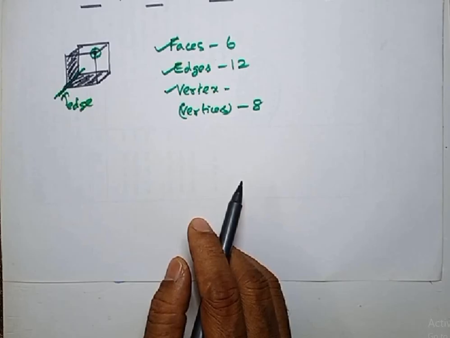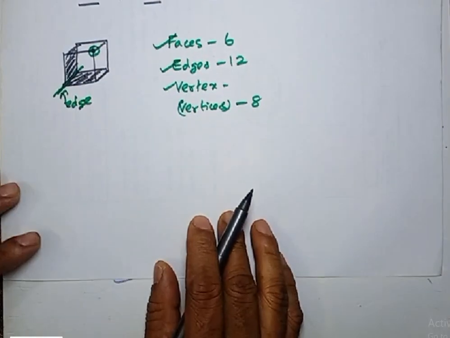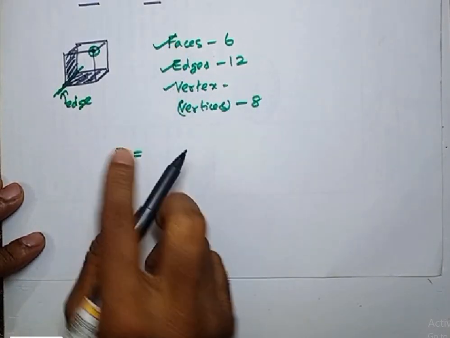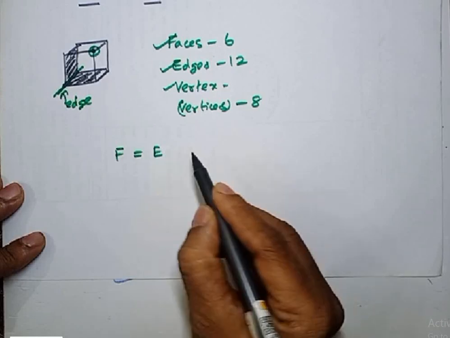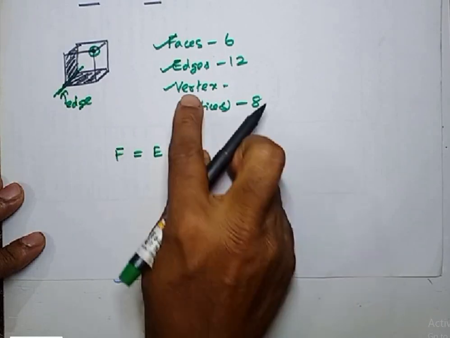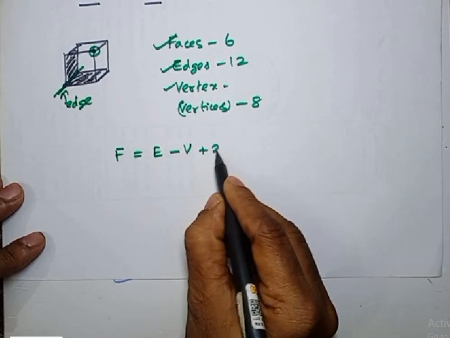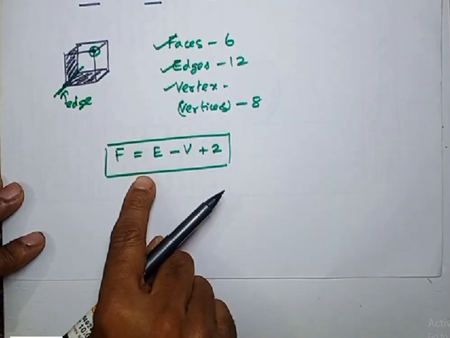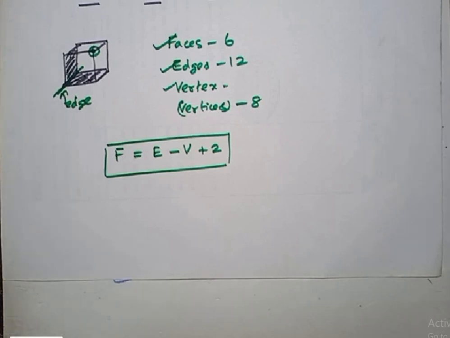Actually, these three are related by an equation. The equation is this: number of faces is equal to number of edges minus number of vertices plus 2. Take down. These three are related by this equation. Number of faces is equal to number of edges minus vertices plus 2.